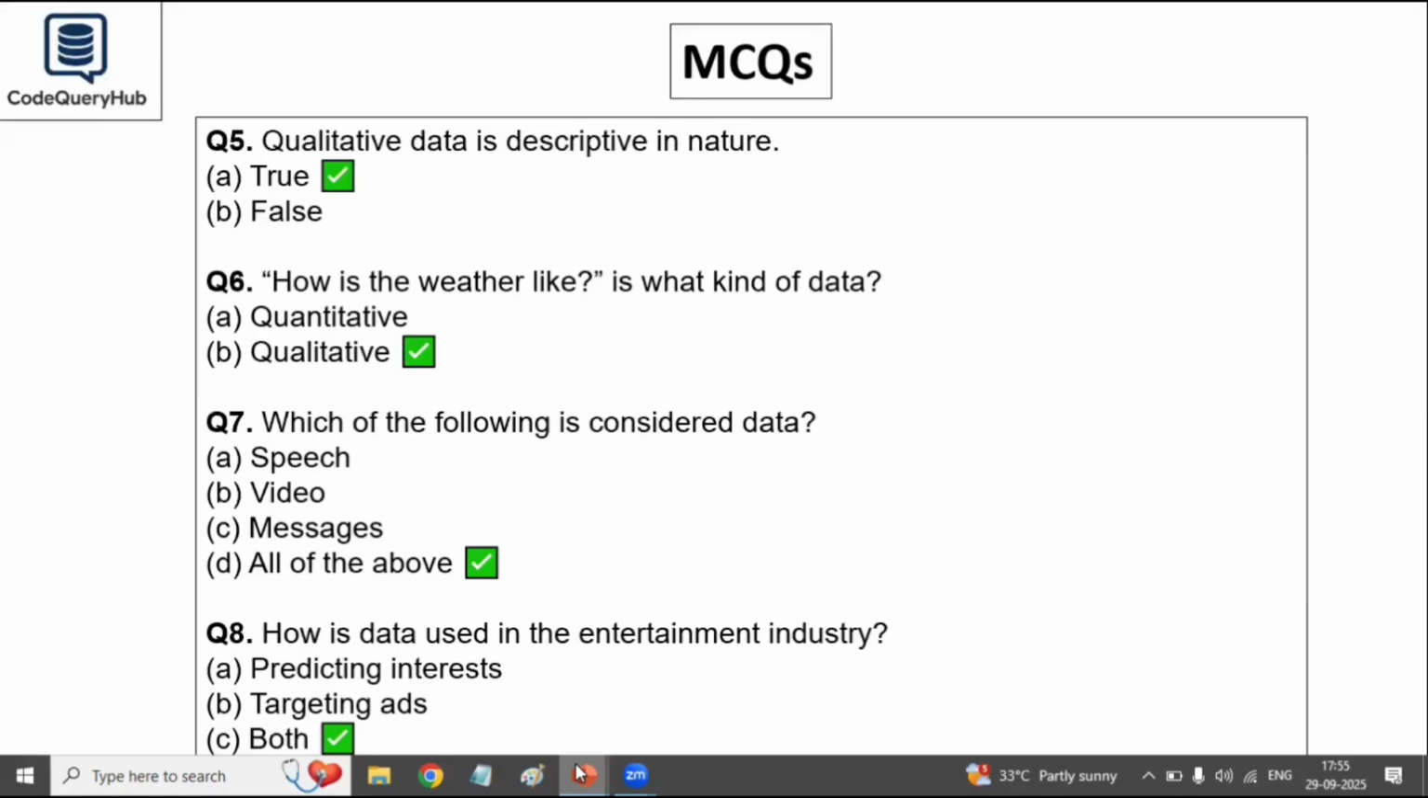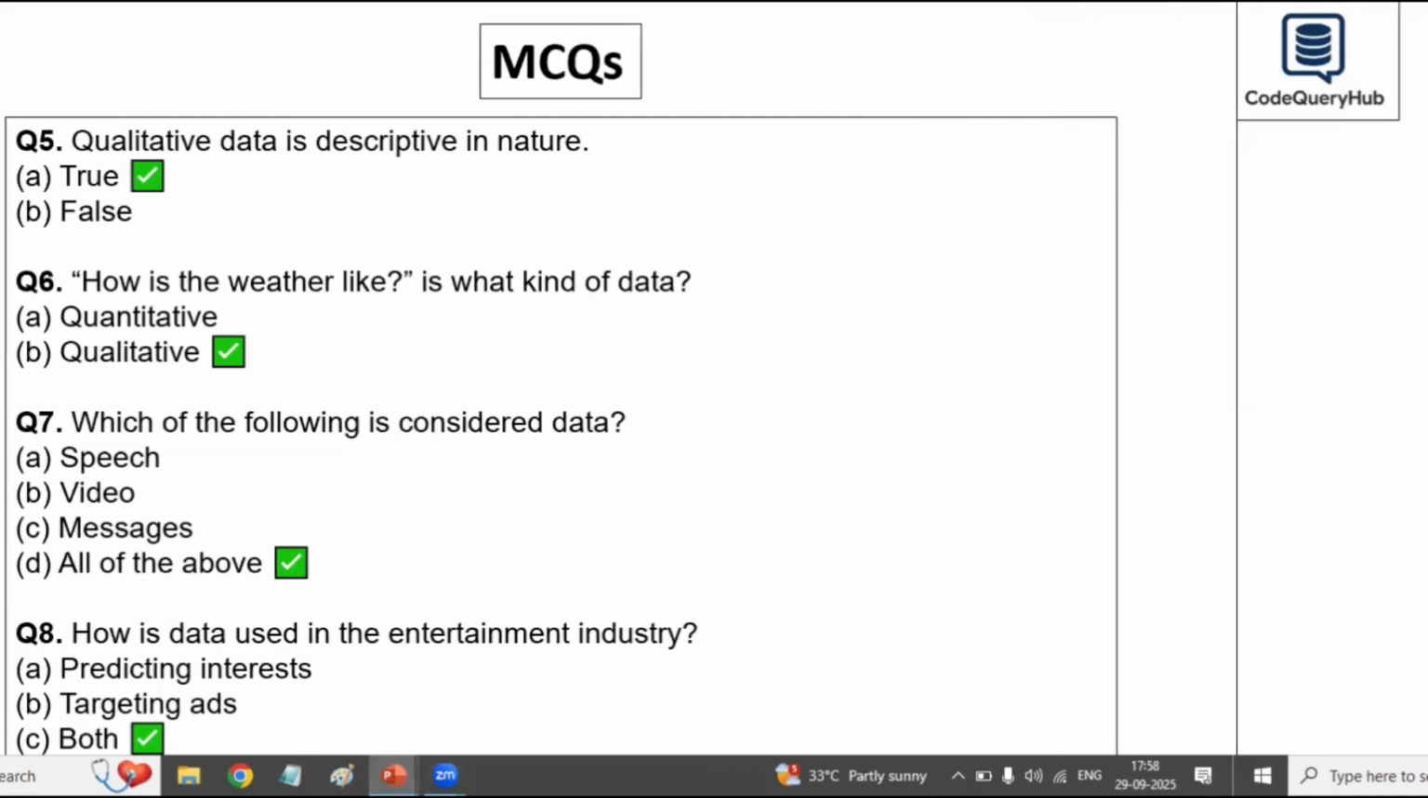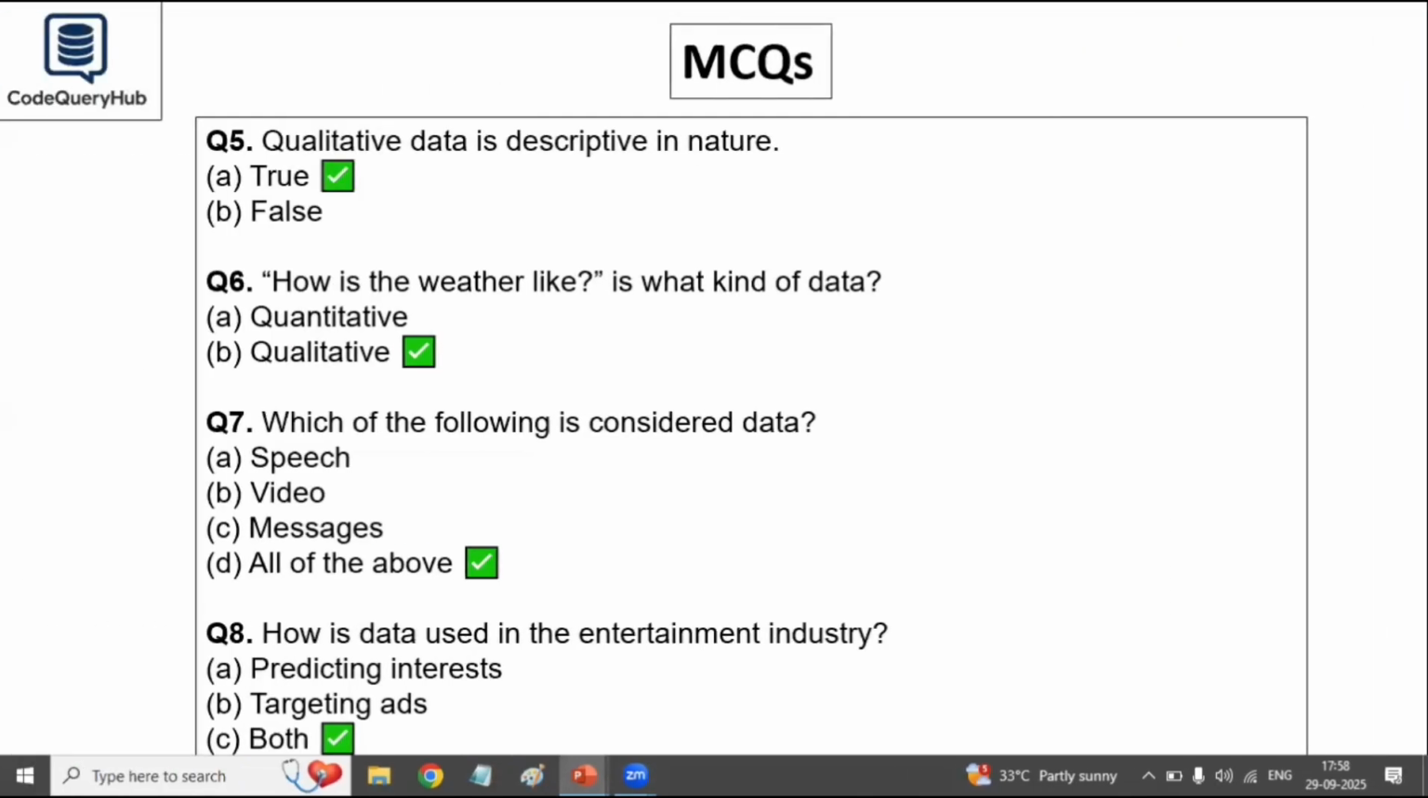Next one is, how is the weather like? It is what kind of data? So it is describing the quality, as the weather may be sunny, rainy, hot, cold, etc. So it is describing its features. So it's qualitative data.